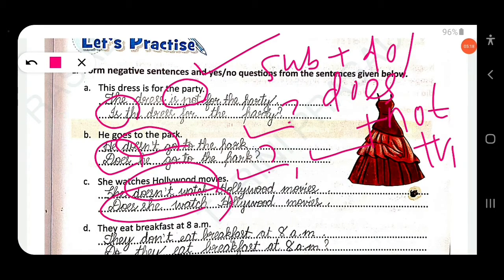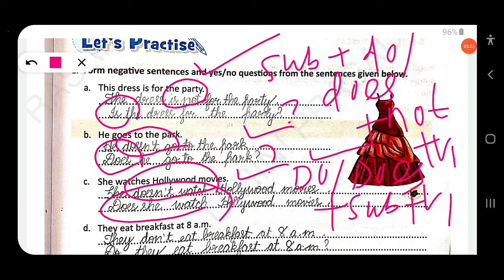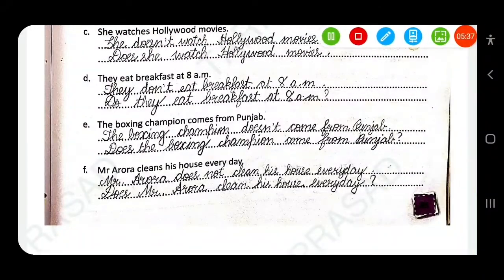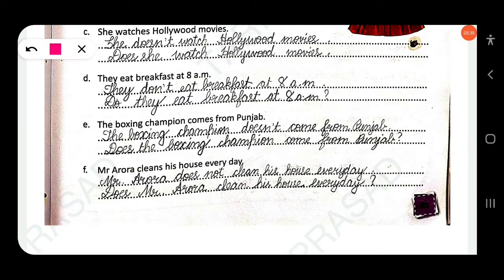And yes no, the structure of yes no: do or does plus subject plus V1. Clear? So does she watch Hollywood movies? So you have to put a question mark at the end of the sentence. Then next here, they eat breakfast at 8 a.m. Okay, so first you have to change into negative. They don't eat. Okay. Then next, yes, no. Do they eat?